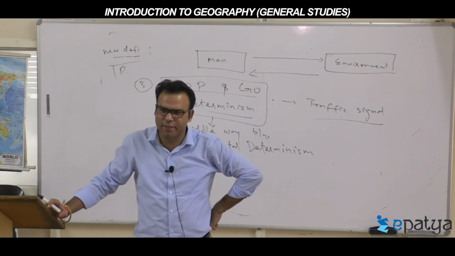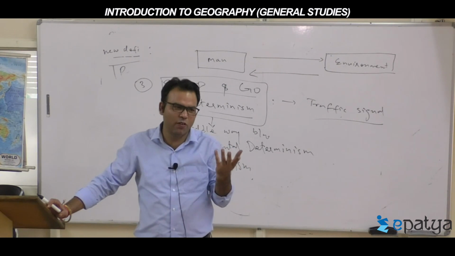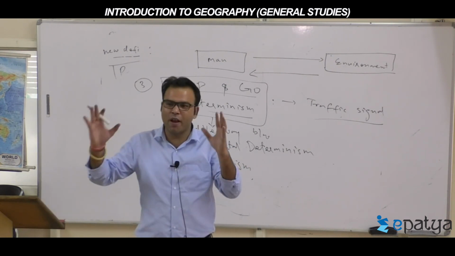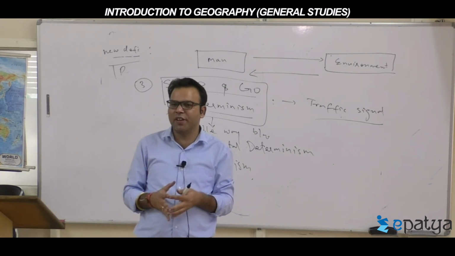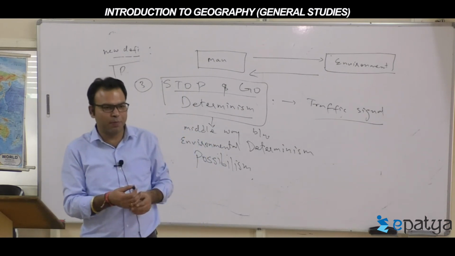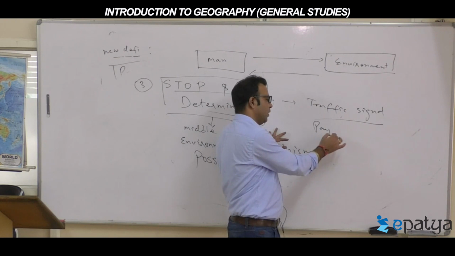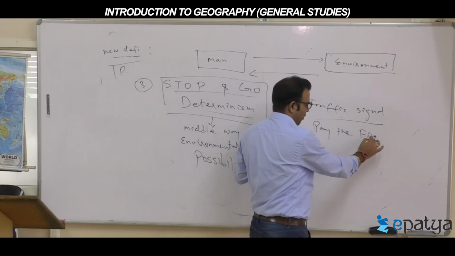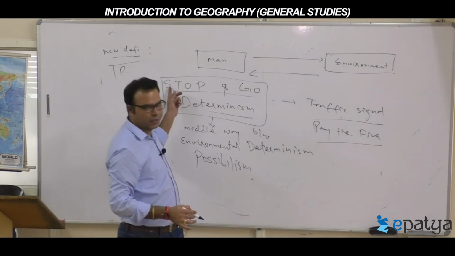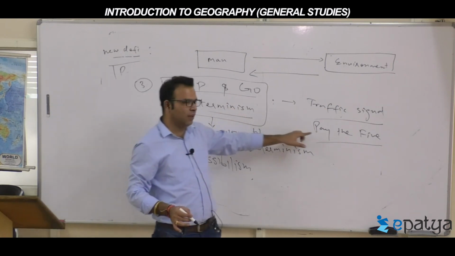What do you have to do in that case? Only one thing: the environment puts a penalty. In the traffic signal case, you have to pay the fine. If you do not stop at the red light, you have to pay the fine.